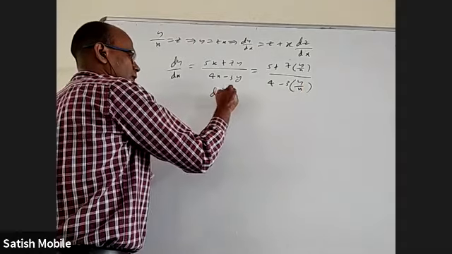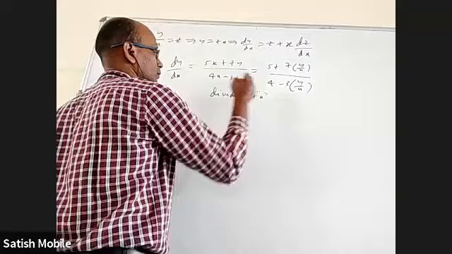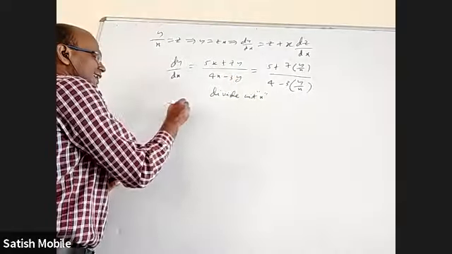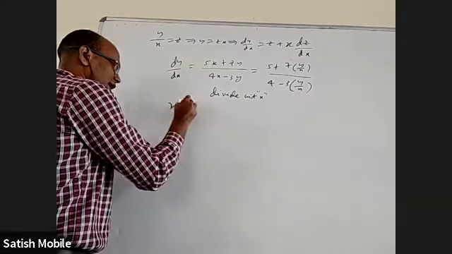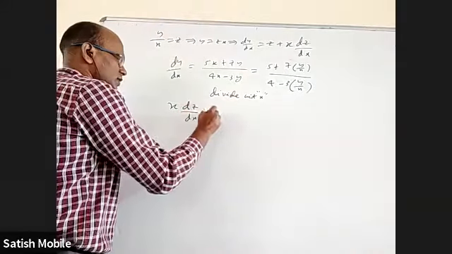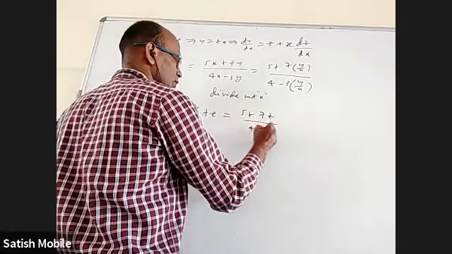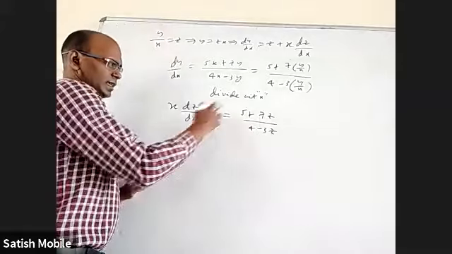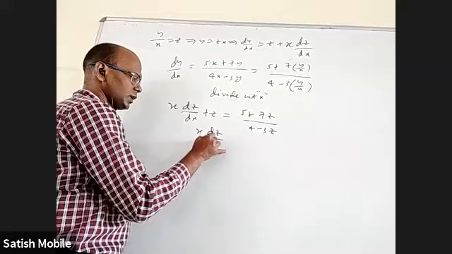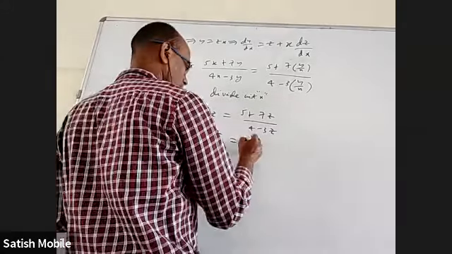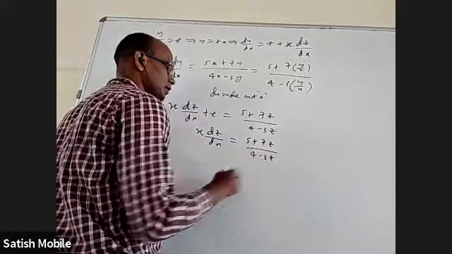So divide with x. Okay, so this is z plus x dz by dx. So x dz by dx plus z is (5 plus 7z) by (4 minus 3z). Send z that side, it will be some function of z. x dz by dx is equal to (5 plus 7z) by (4 minus 3z) minus z.